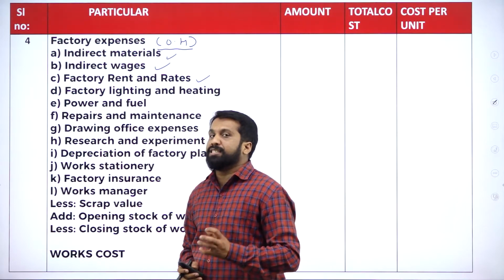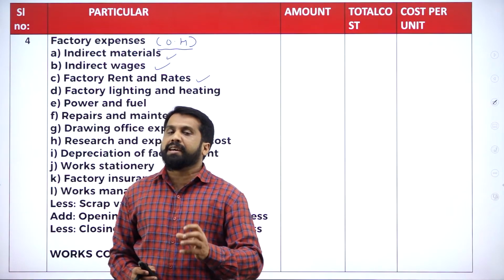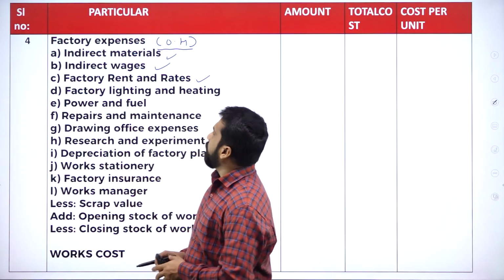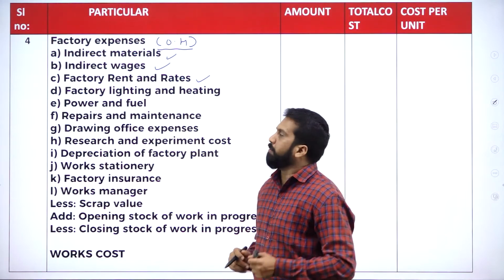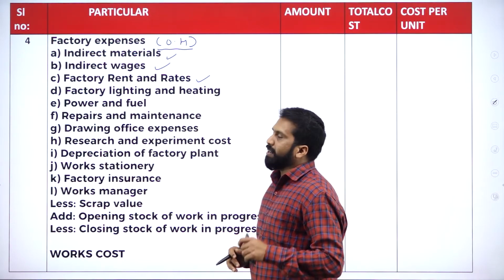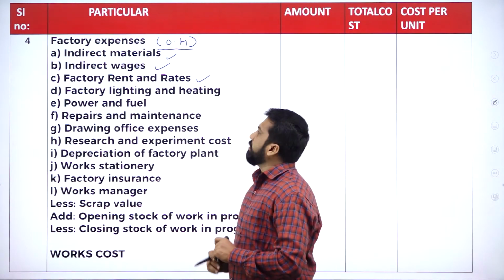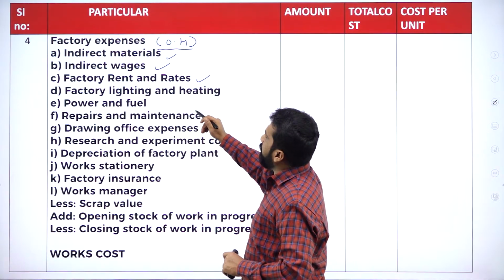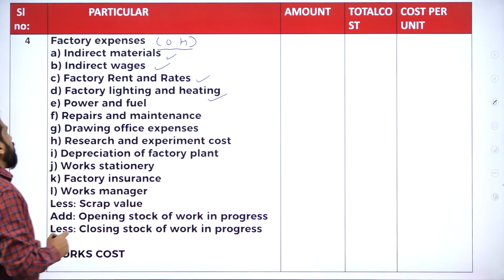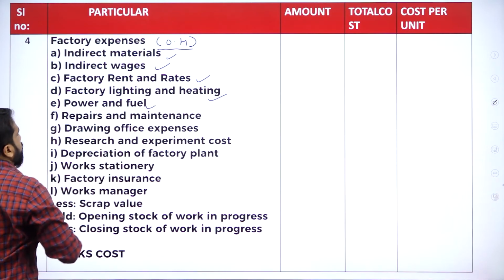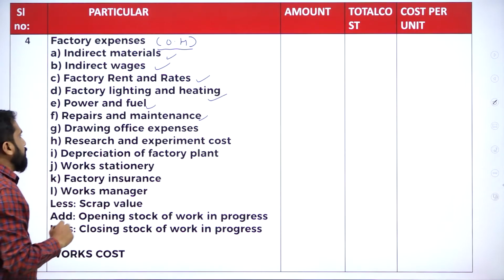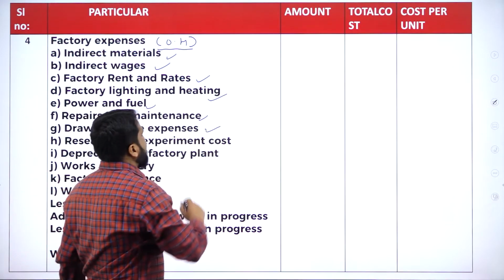So just assume that you are running a company; in the factory, whatever expenses you incur, you will pay for material, you will pay workers' wages, you will pay rent and rates next, and you will pay for lighting and heating, and you will pay for power and fuel, you will pay for repair and maintenance, you will pay for drawing office expenses.